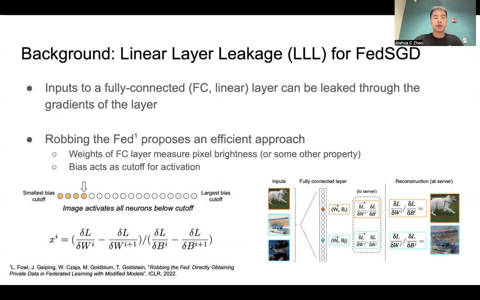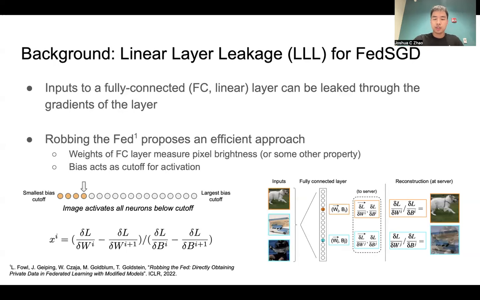Our attack LOKI falls under the class of attacks called linear layer leakage. And these attacks operate under the idea that a fully connected layer can be used to leak images through the gradients of the layer. For instance, if you look at the figure to the bottom right, you can see the dog image highlighted in orange activates a single neuron. When we do the division of the weight gradient and the bias gradient of that neuron, we get the reconstruction.